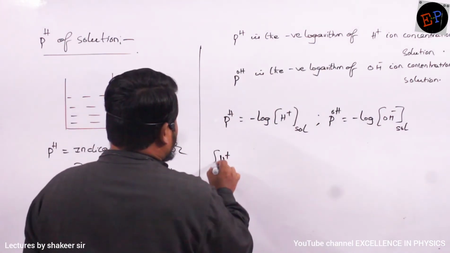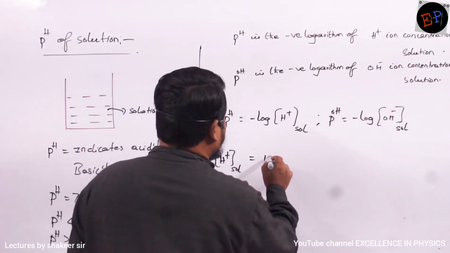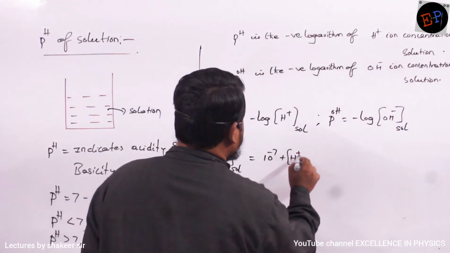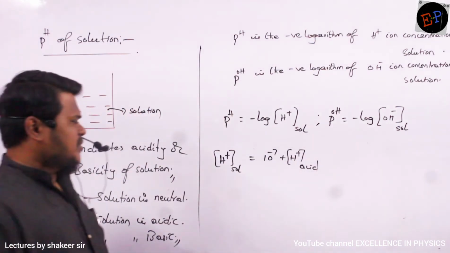Similarly, how can I write the H plus ion concentration of the solution? I can write it as 10 power minus 7 plus the H plus ion concentration of the acid. This is how I have to write now. Are you able to understand?